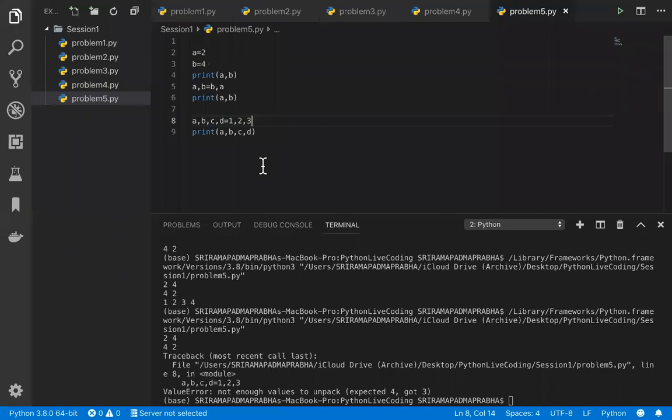Okay. So these are the few examples which we looked into today because we just started today. So going forward, we are going to see very, very complicated problems and a lot of things. I just want you guys to share feedback on what exactly you are looking for in the live coding sessions, because I'm not taking any feedback from anyone. So I want you to tell me what exactly you want.